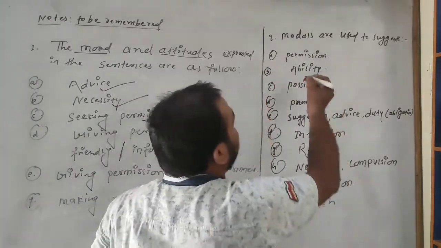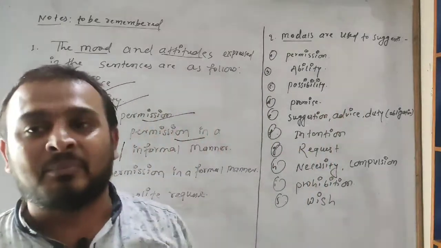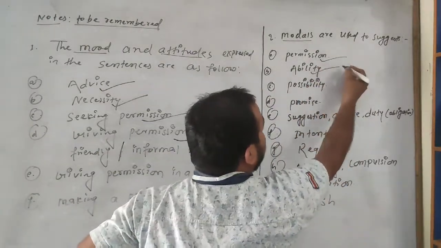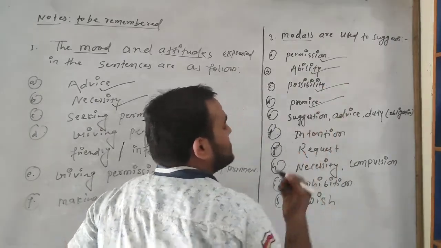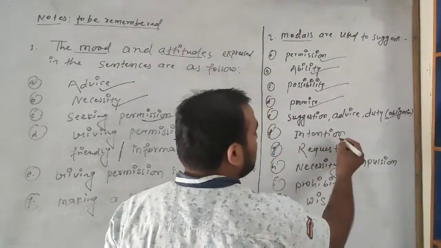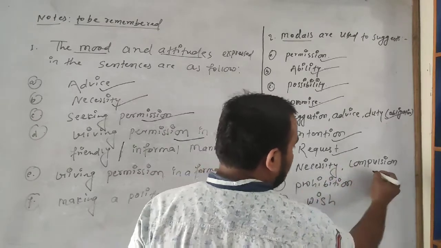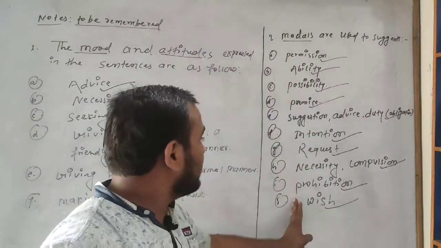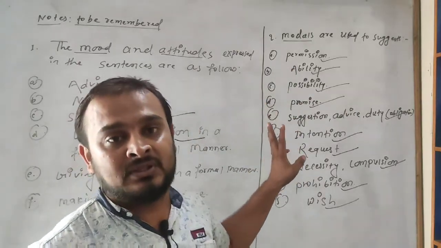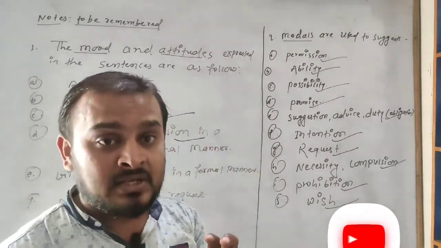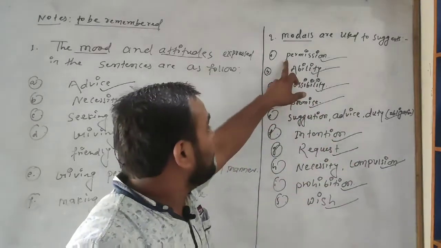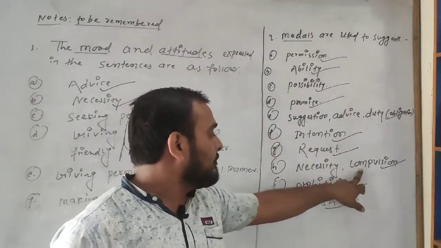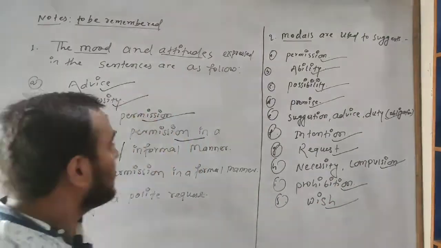Number 2, modals are used to suggest. It means modal verbs are used to express permission, ability, possibility, promise, suggestion, advice, duty, obligation, intention, request, necessity, compulsion, prohibition, wish. For all these, modal verbs are used.